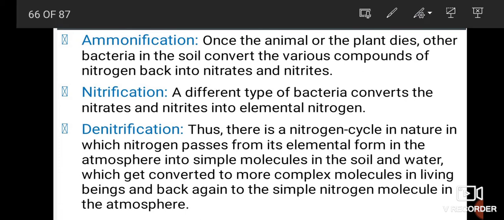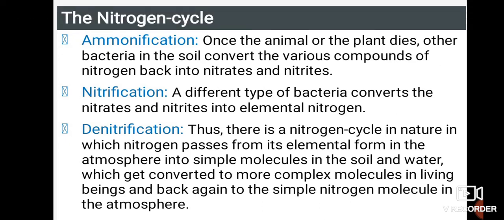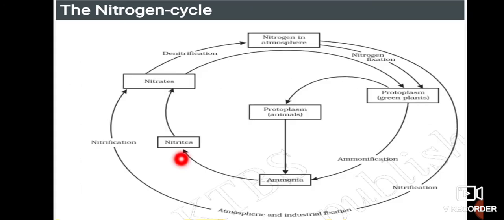Then we have denitrification. Thus, there is a nitrogen cycle in nature in which nitrogen passes from its elemental form in the atmosphere into simple molecules in the soil and water, which get converted into more complex molecules in living beings and back again to simple nitrogen molecules in the atmosphere. Here you can see the picture with nitrates, denitrification and atmospheric nitrogen, and how they are connected from one to another. So you can see the interconnection between one another.